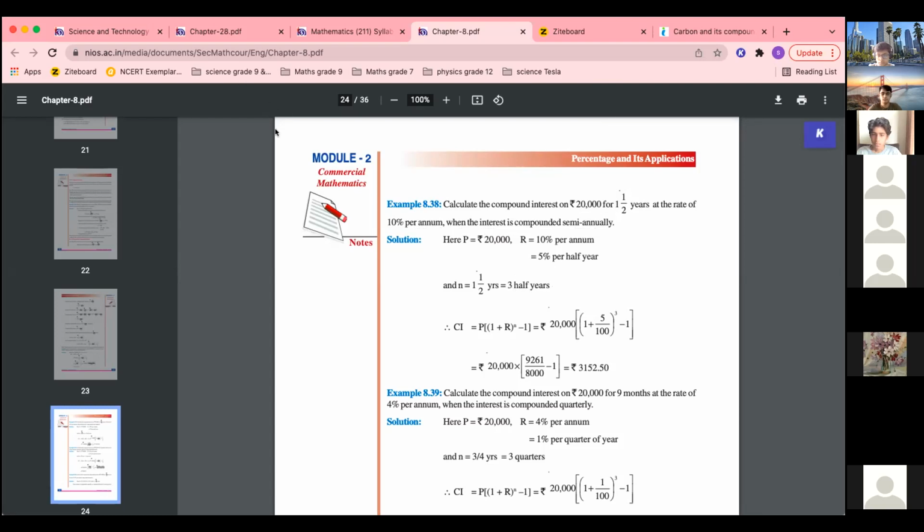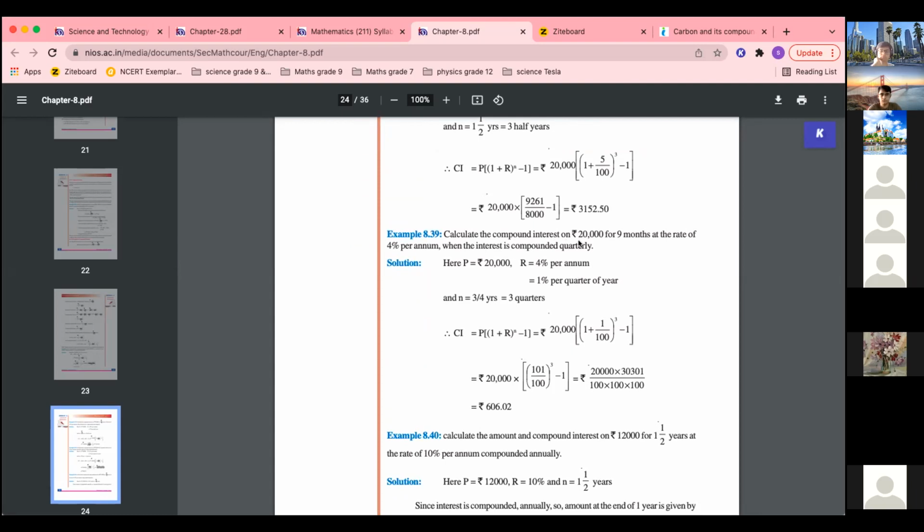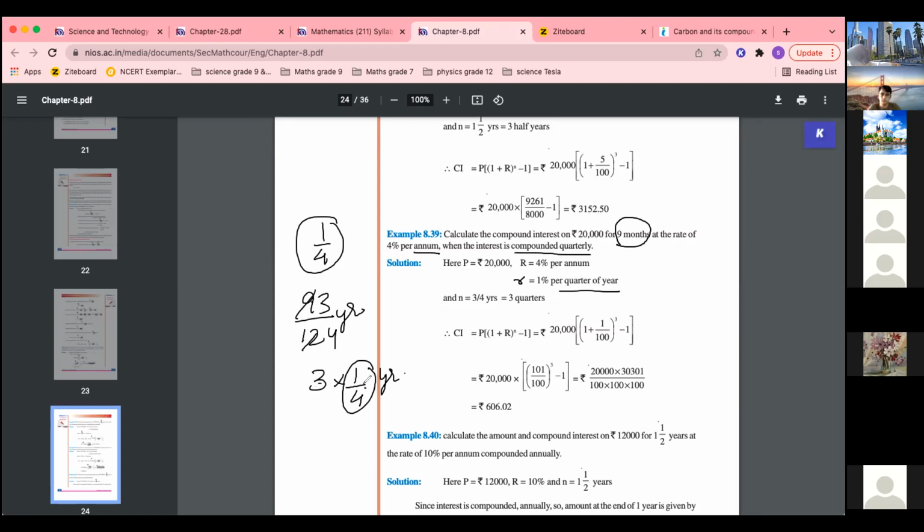See, now what happens if it is quarterly or something? Calculate the compound interest on 20,000 for 9 months at the rate of 4% per annum. Now again here it is per annum but compounded quarterly, means 1 by 4 के terms में we have to find out. अभी 4% का 1 by 4 will do, which is 1% per quarter. Okay, rate is now 1% per quarter. Okay, 9 month को change it into quarter. 9 month is actually how many years? 9 upon 12 year. Okay, which is 3 3s are 9, 3 4s are 12. So 3 into 1 by 4 year. That is 3 quarters, right?